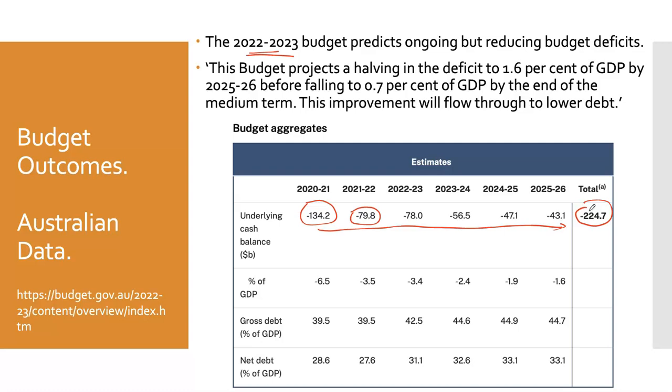Now you can see that they are starting to reduce. You can see as a percentage of GDP, they're going from 6.5% down to 1.6%. Now, this is a prediction. It doesn't mean it will definitely happen. But the government, in the previous budget, this was done by the Conservative government, which was voted out of power. So this budget could change. We're predicting a reduction in the deficits as they tried to reduce the amount of debt that Australia had.